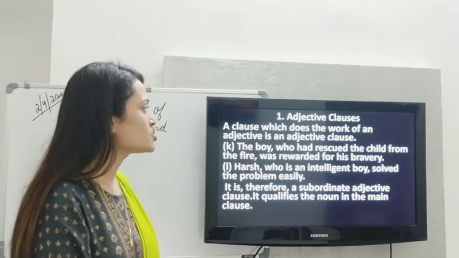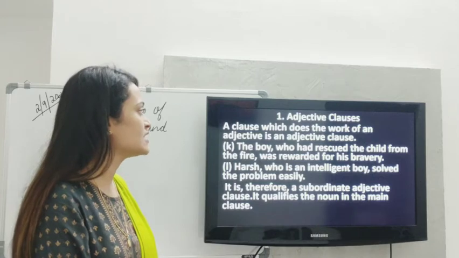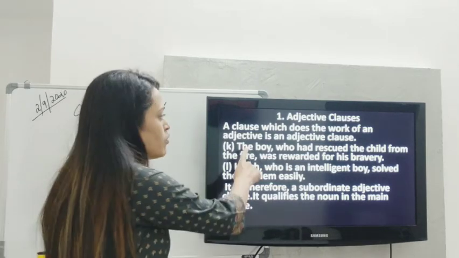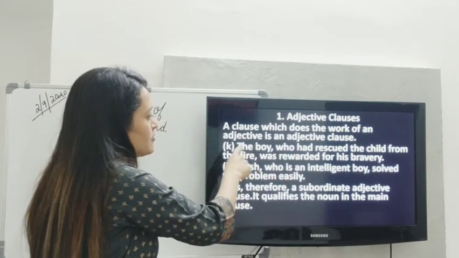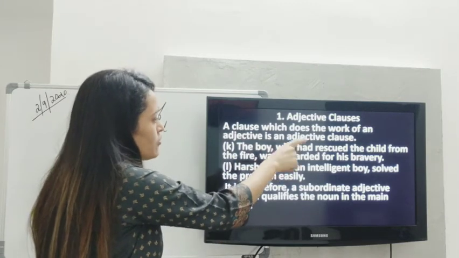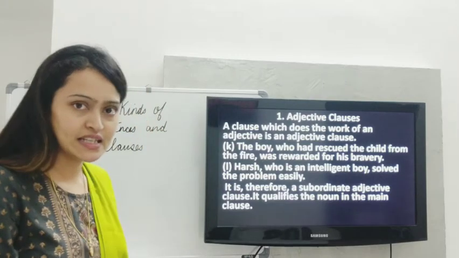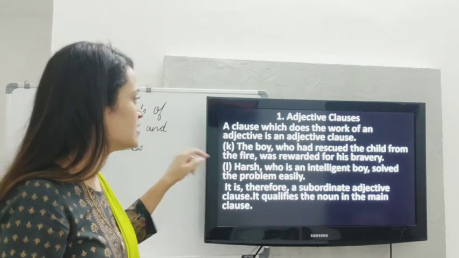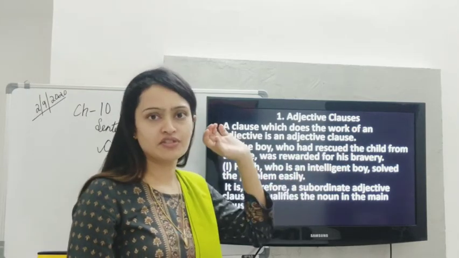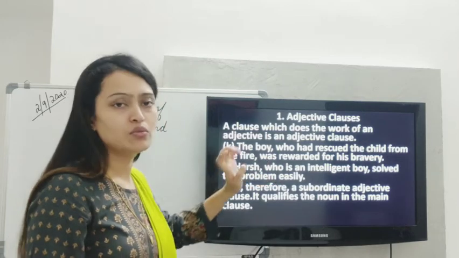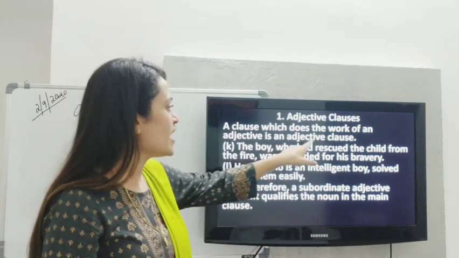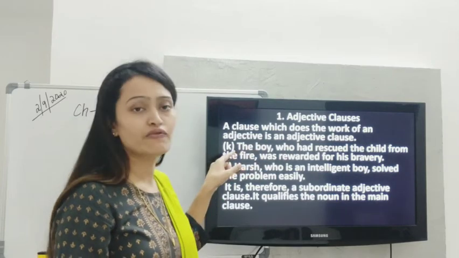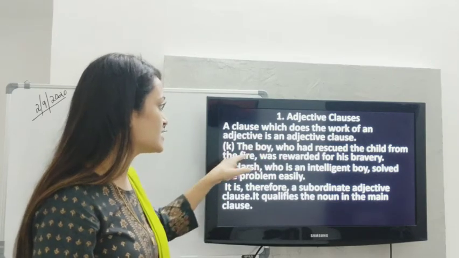Okay, a clause which does the work of an adjective is an adjective clause. Okay, that's simple. Let's see the example. The boy who had rescued the child from the fire was rewarded for his bravery. Okay, so in this sentence we have the subject, the boy. Okay, the predicate, was rewarded for his bravery. Okay, so was is the verb over here. Now, who had rescued the child from the fire? Okay, over here this is a clause.